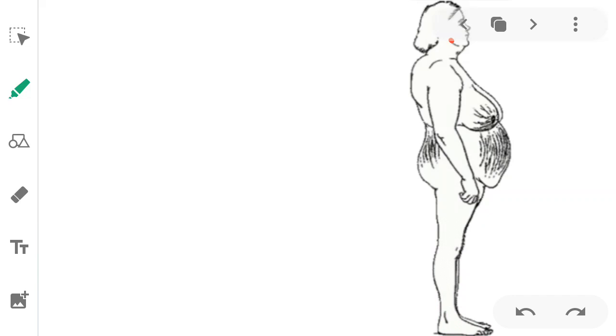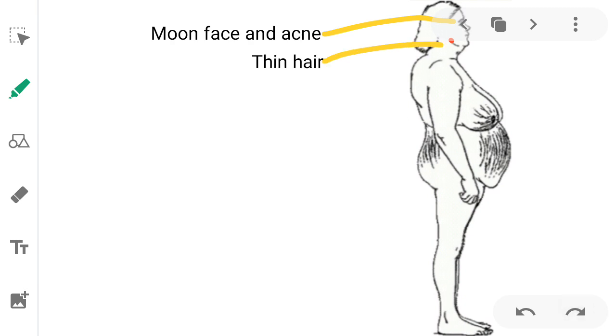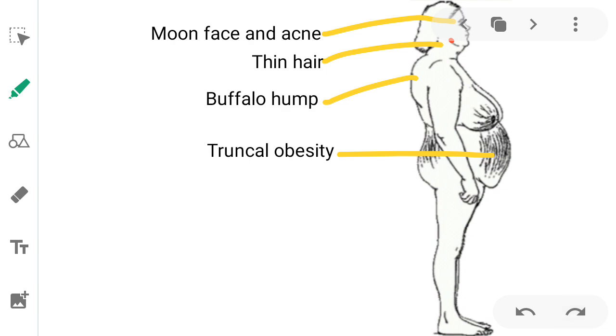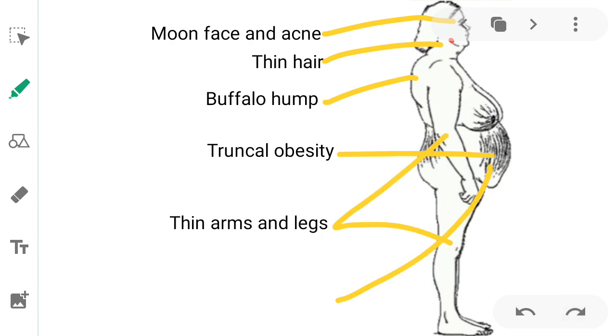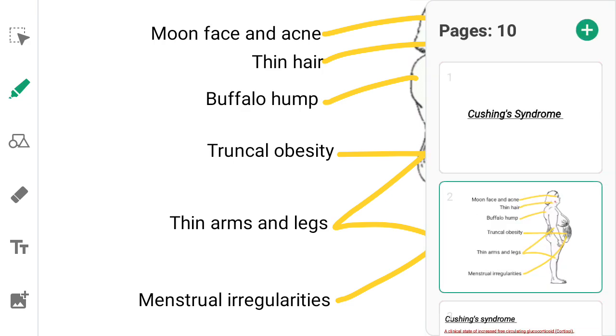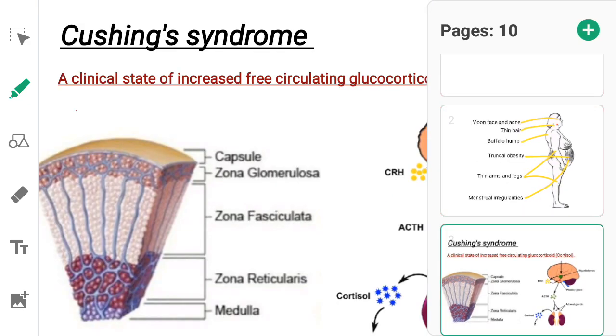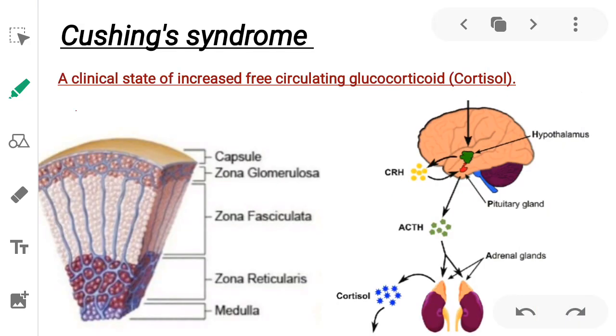Have you ever seen a patient with a red round face and acne with thin hair on the scalp, having a buffalo hump, truncal obesity with thin arms and legs, complaining of menstrual irregularities, poor wound healing, and sleeping difficulty? Let's see what it is. Cushing's syndrome, which is a clinical state of increased free circulating cortisol in the blood.